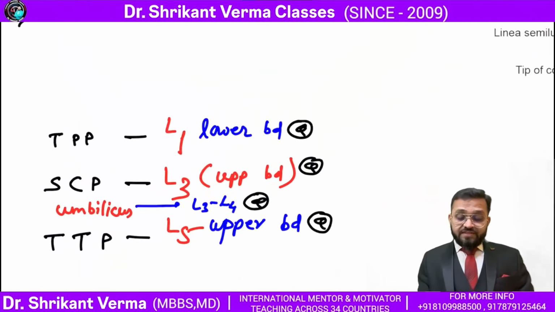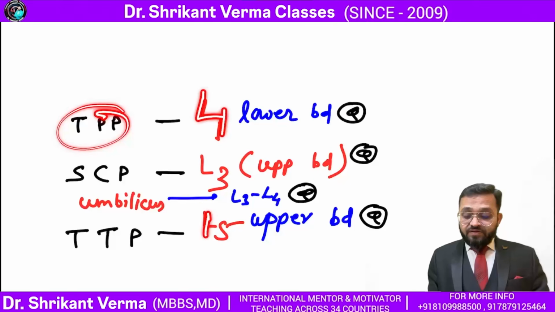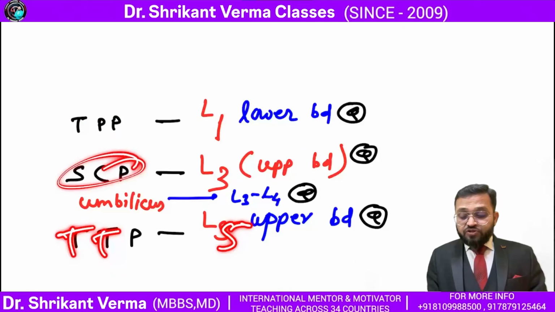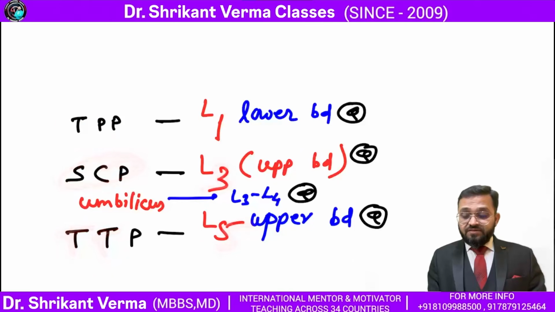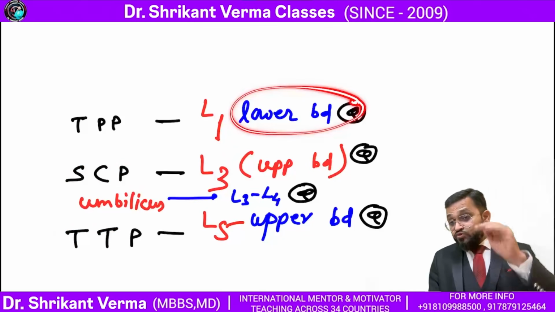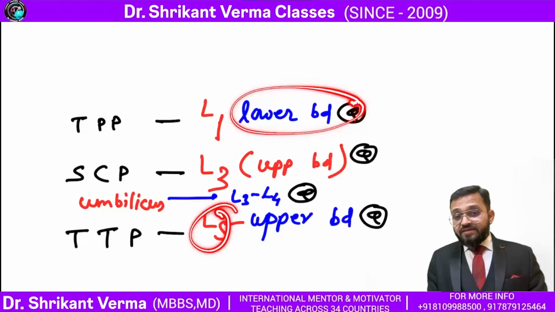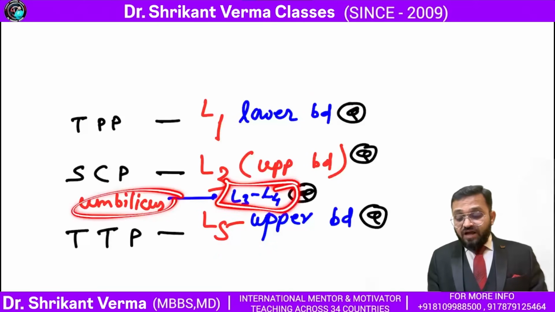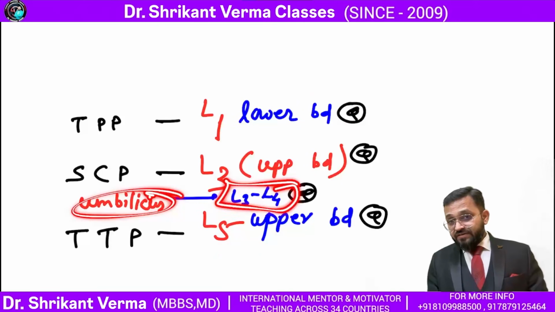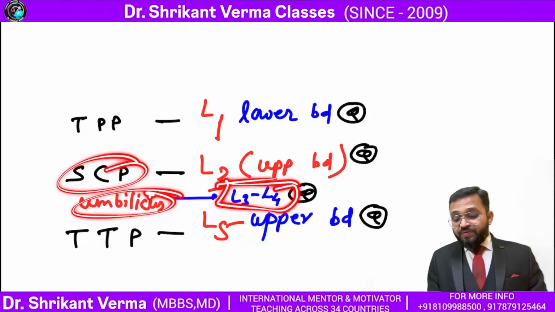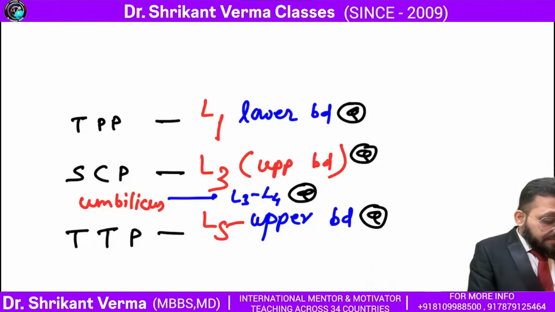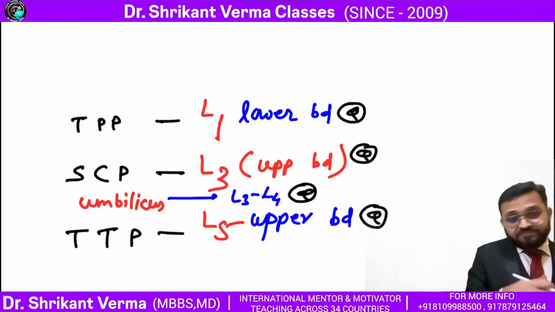So the transpyloric line is L1, the transtubercular plane is L5, and the subcostal plane is L3. The upper line passes through the lower border, the lower line passes through the upper border. At the L3 L4 junction is the umbilicus. So the subcostal plane is at the upper border of L3.